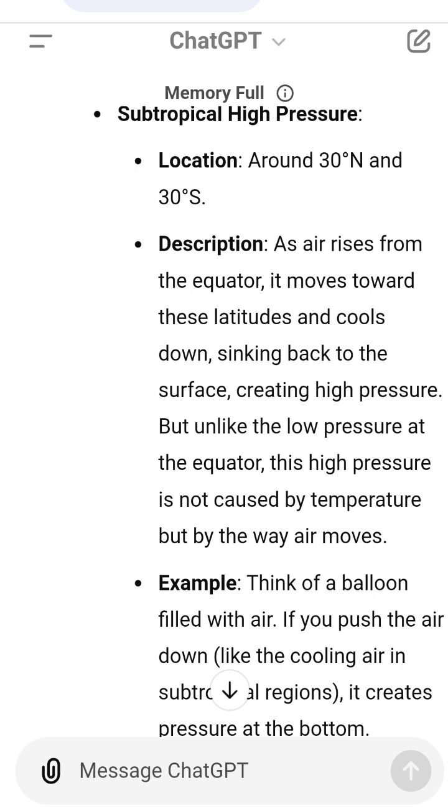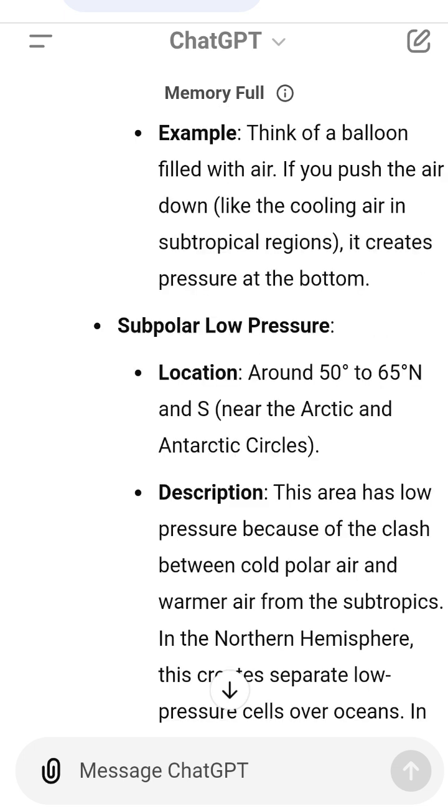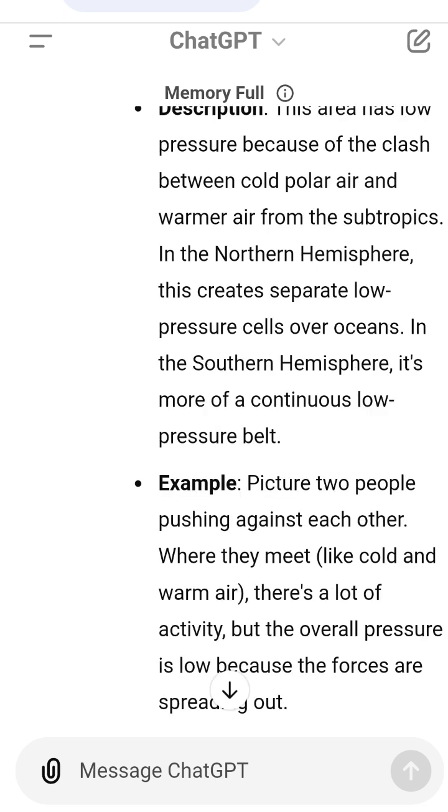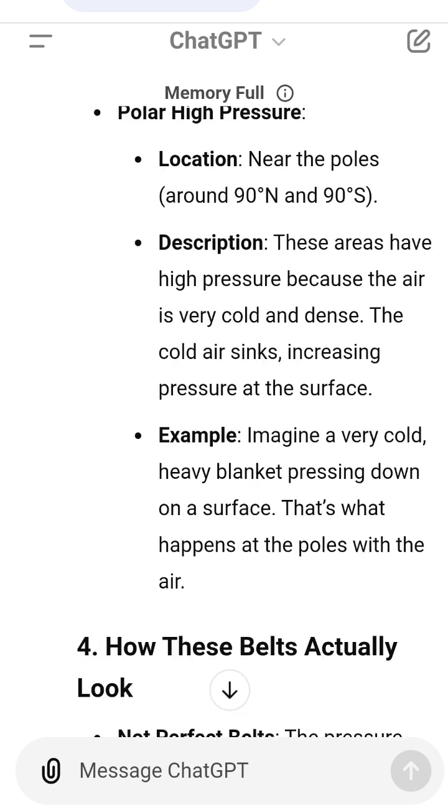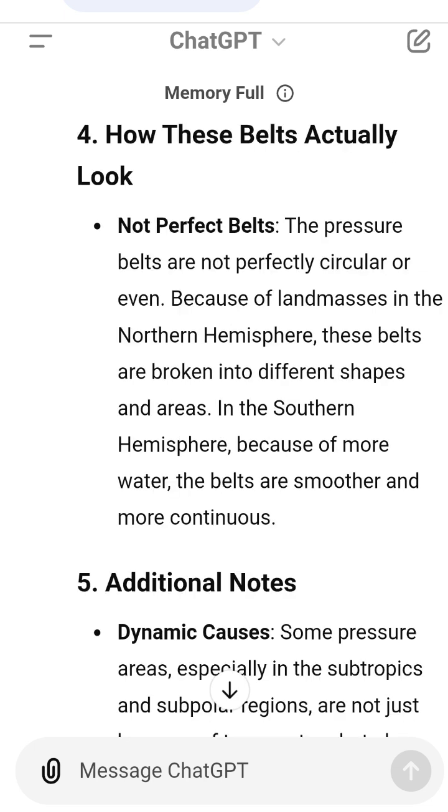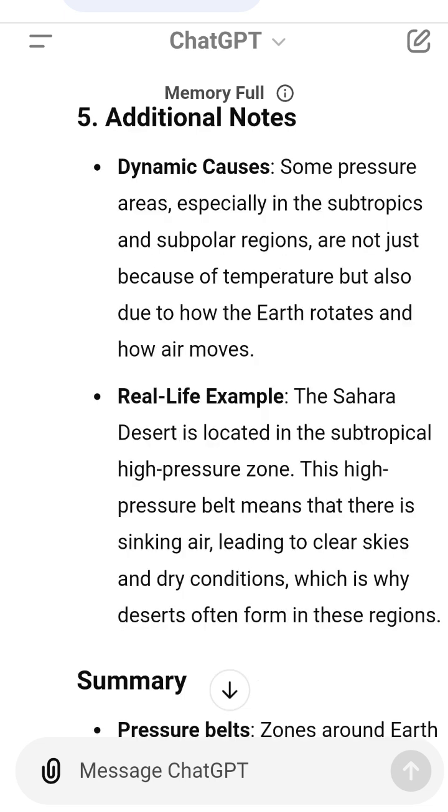Summary. Pressure belts. Zones around Earth where air pressure is either high or low. Land and water affect these belts, especially breaking them up in the Northern Hemisphere. Equator. Low pressure because warm air rises. Subtropics. High pressure due to sinking air. Subpolar regions, low pressure where cold and warm air meet. Poles, high pressure because of cold, sinking air. These concepts help explain why we have different weather patterns and climates around the world.